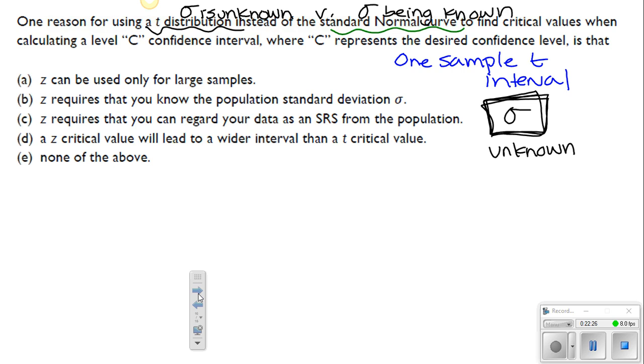All right, so before I even looked at the answer choices, I knew that the reason that we use t over z is because sigma is unknown. So take a look. The answer choice here you should definitely be looking at is B. Z requires that you know the population standard deviation. All right, pretty easy, as long as you know the relation.